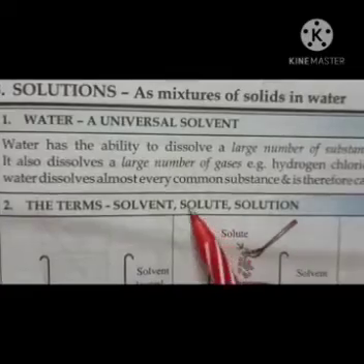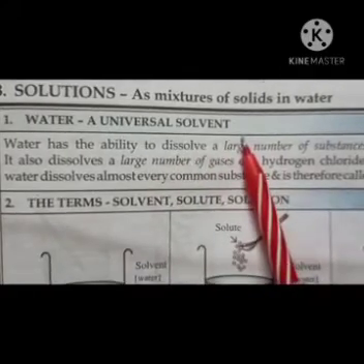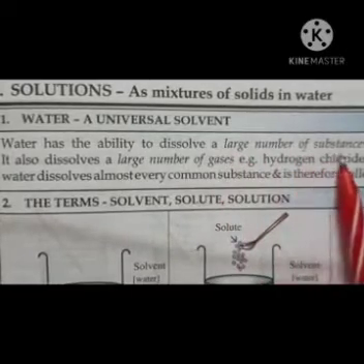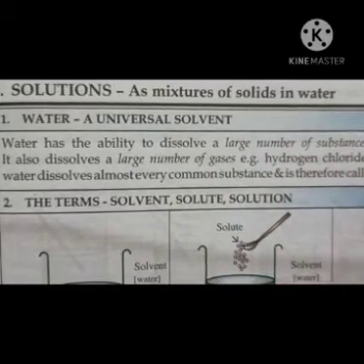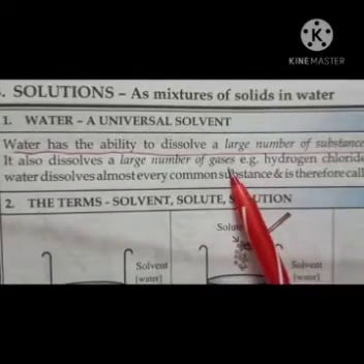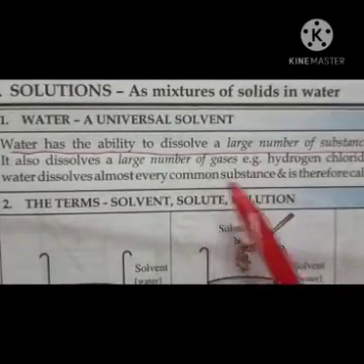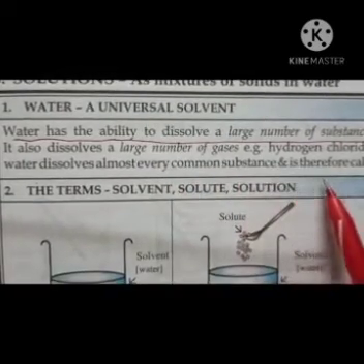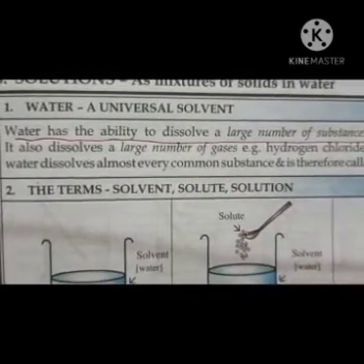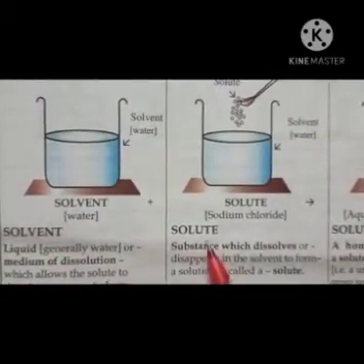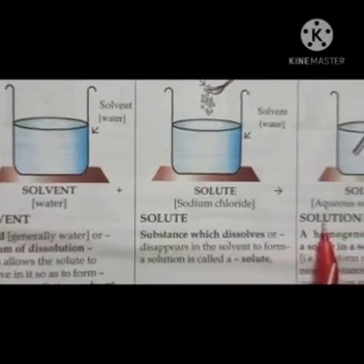Okay, next is, water is a universal solvent. Why? Because it has the ability to dissolve a large number of substances, for example salt, sugar, etc. It can even dissolve gases also, and because water dissolves almost every common substance, it is therefore called the universal solvent. Now what is the difference between solvent, solute and solution?